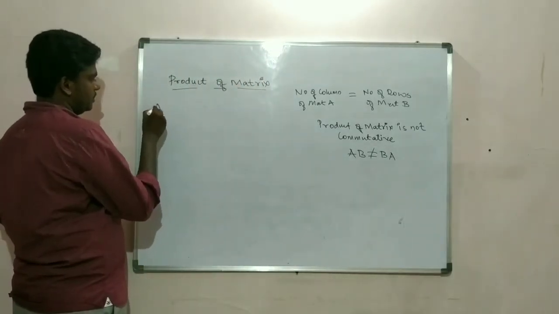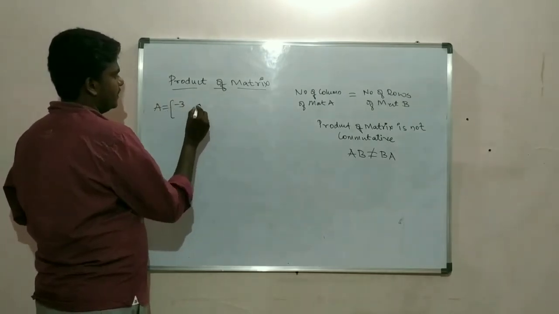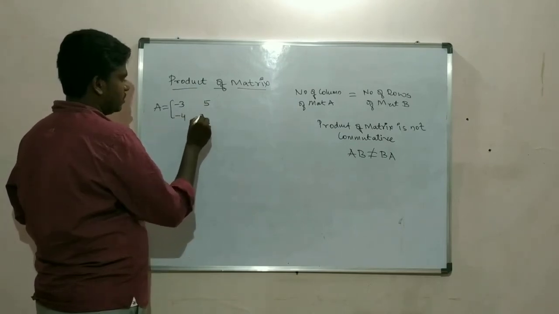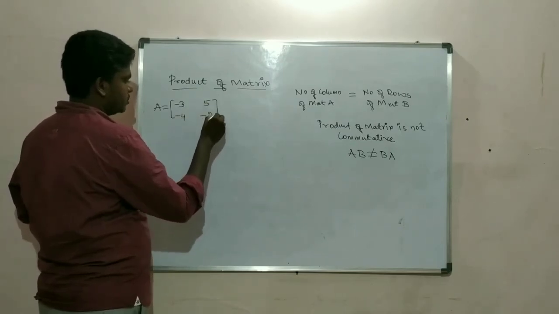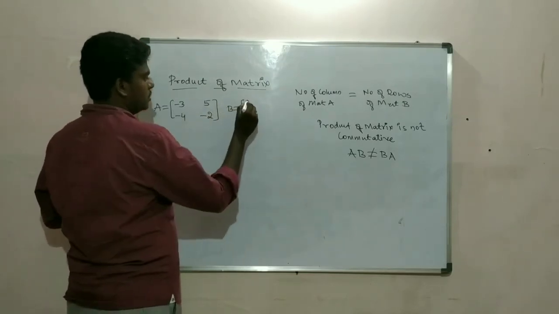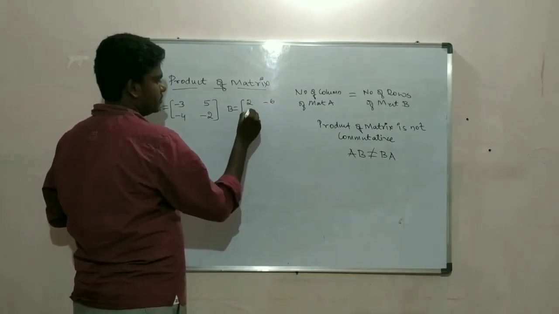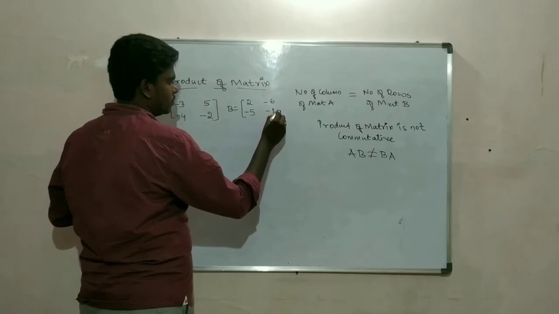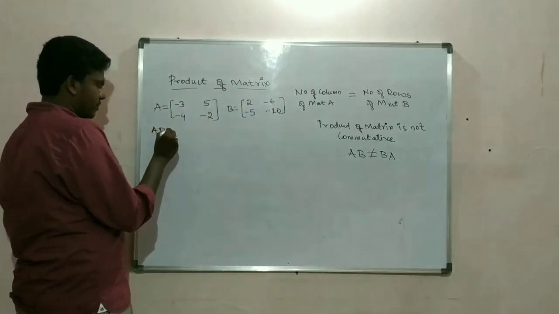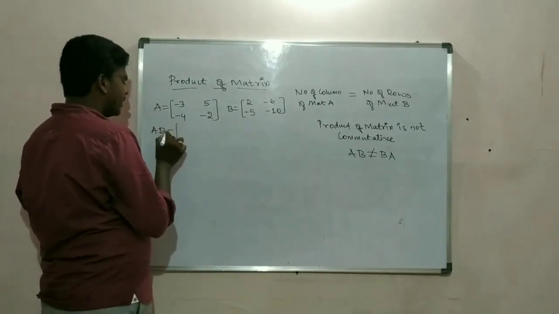A is equal to minus 3, 5, minus 4, minus 2. B is equal to 2, minus 6, minus 5, minus 10. Okay, so product of matrix is negative. See, you can do product of matrix in both ways.